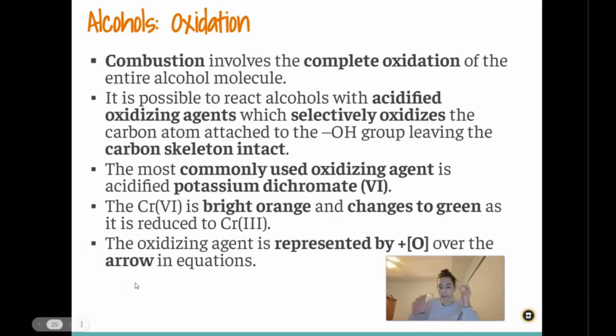So in a reaction, if you see an O in brackets above the reaction arrow, that represents the oxidizing agent. So if you're going to use potassium dichromate as your oxidizing agent, you'd have in brackets the Cr(VI) to show that that is your oxidizing agent.